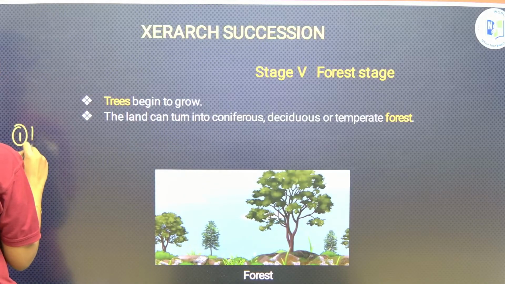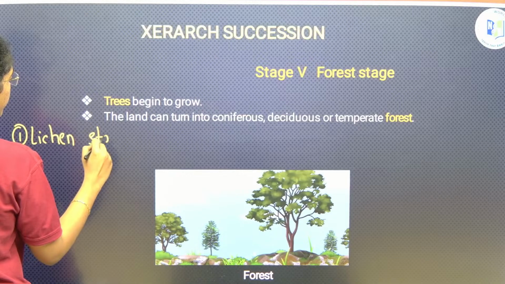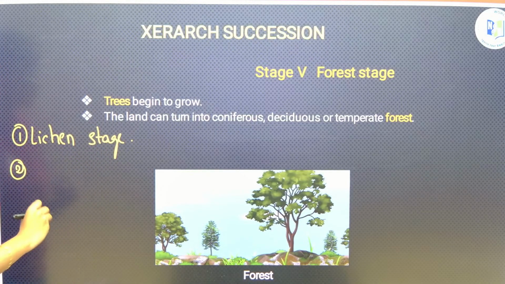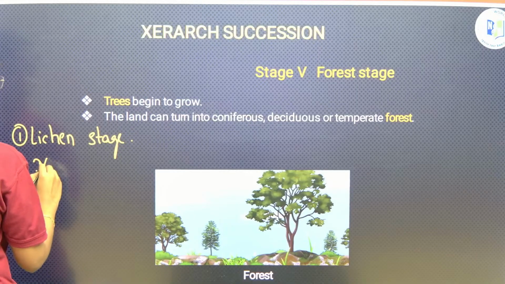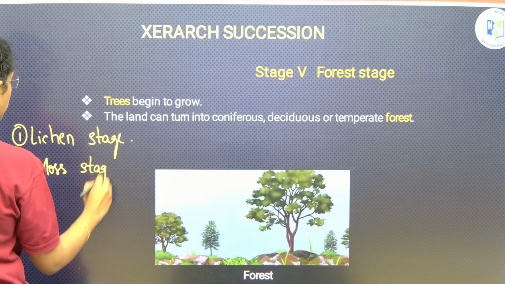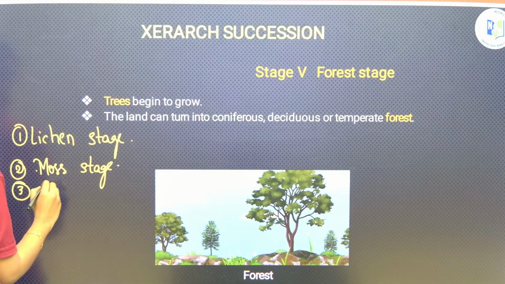First will be lichen stage. At the end of lichen stage, weathering happens and that will be continued by moss stage. In moss stage, it will be continued by mosses. Followed by third stage, what is it? Grass stage.